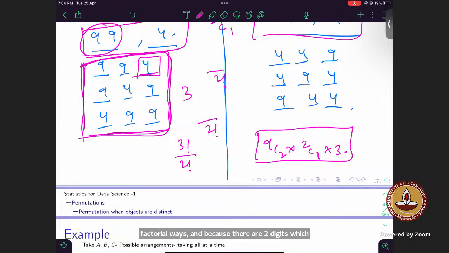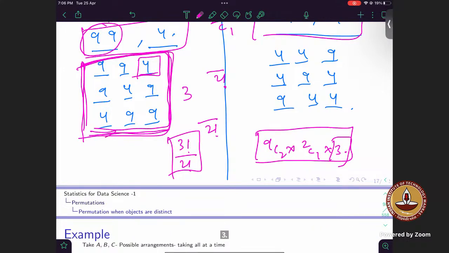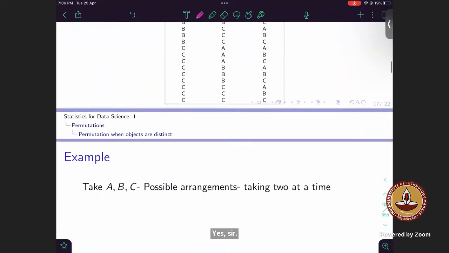Yeah, right. For this 3 part, we can interpret it this way, or in general, if you want to get a visual idea, you can get it from this also. Whatever is easier for you, you can think it. Okay. Is this clear to all? Yes, sir. Okay.